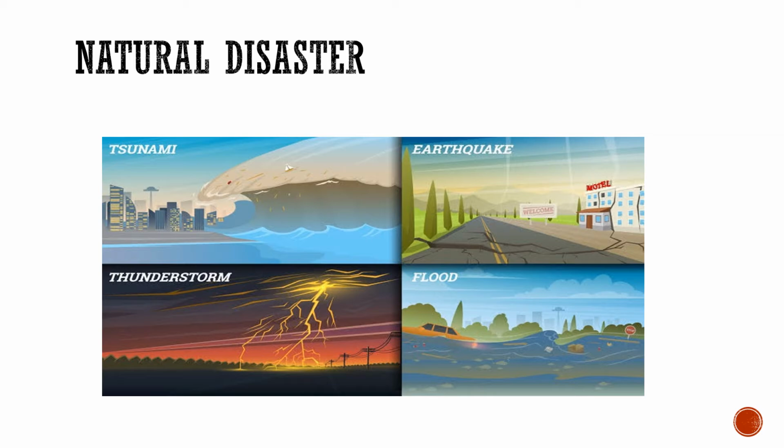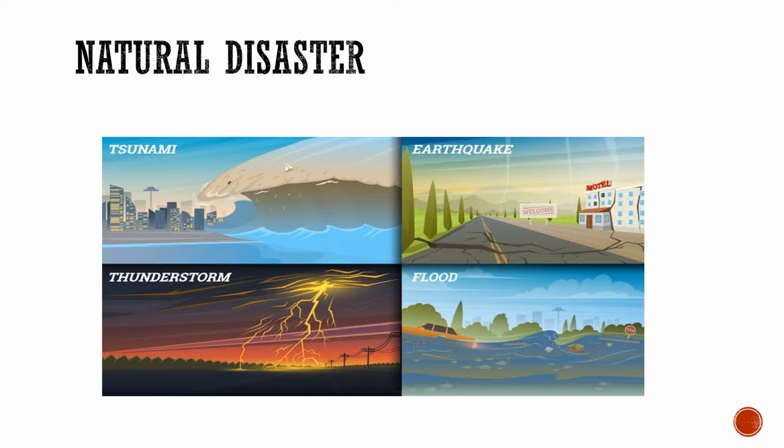Some common natural disasters are earthquake, landslide, flood, drought, cyclone, tsunami, volcanic eruption, and wildfire. These all are included under natural disasters.